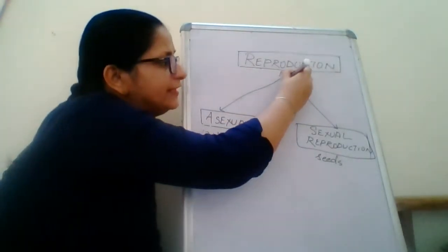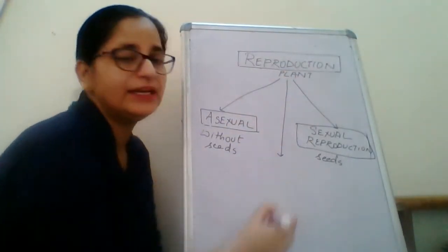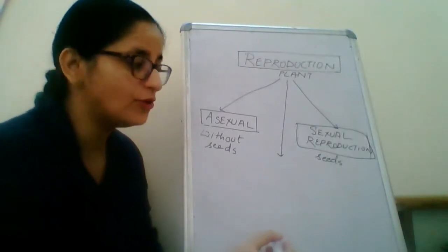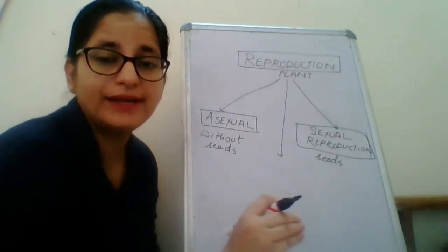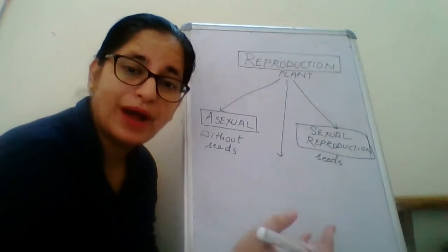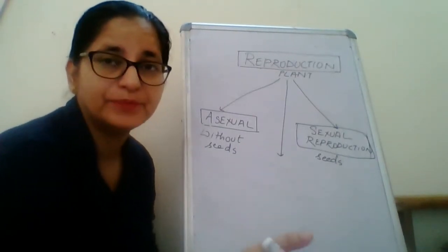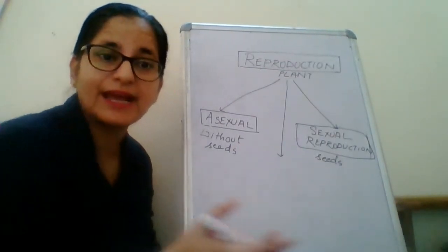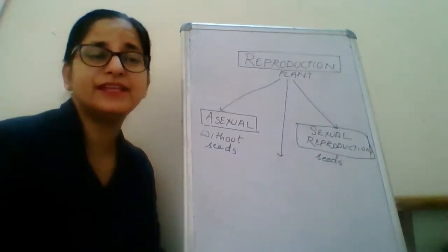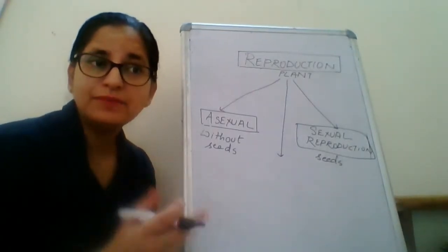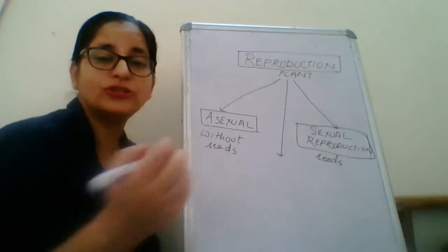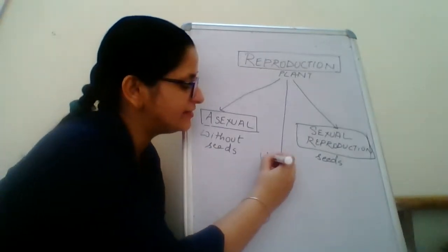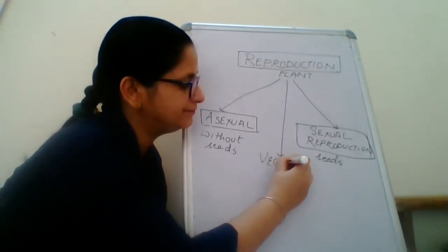There is also a third category, where we study reproduction on the basis of where the reproduction is taking place. That is, a new plant is being produced from parts other than flower or seed. They can be produced from roots, from leaves, or even from stem. Such reproduction is called vegetative propagation.